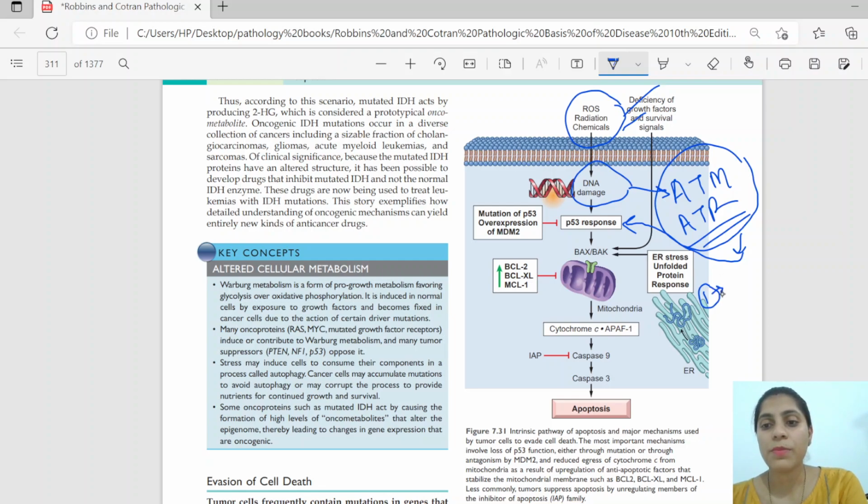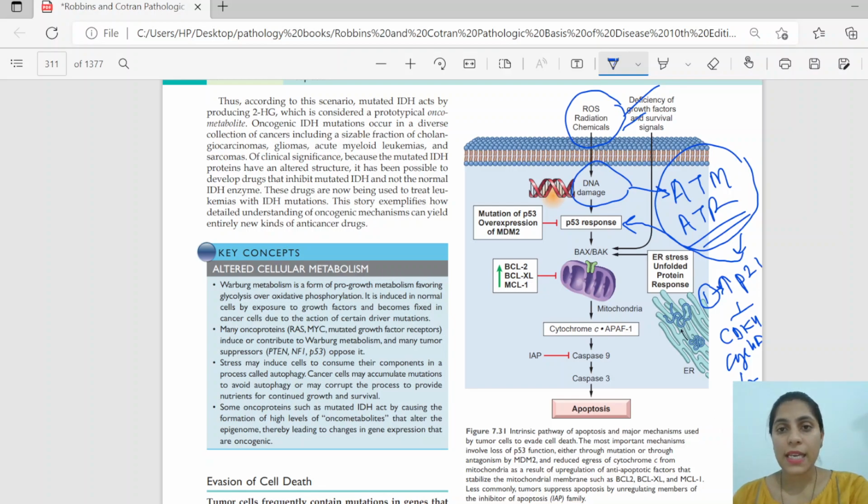It will cause an increase in the inhibitors, that are the P21 and the inhibitors of the cell cycle, that will inhibit the CDKs, CDK4 and cyclin D, that will not be able to phosphorylate the retinoblastoma, and hence the retinoblastoma will keep the cell cycle in check. This is the first mechanism, that it will temporarily stop the cell cycle.